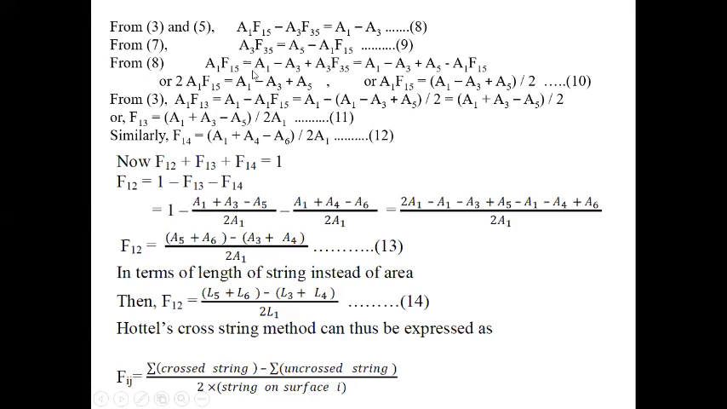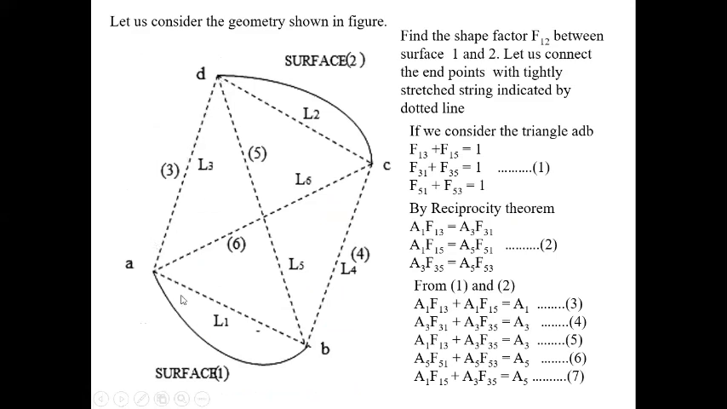Instead of A1, for F15 we put the value A1 minus A3 plus A5 by 2. So we get A1 plus A3 minus A5 by 2. From this we get F13 equals A1 plus A3 minus A5 by twice A1. Okay. Similarly F14, so this is for the ADB triangle.